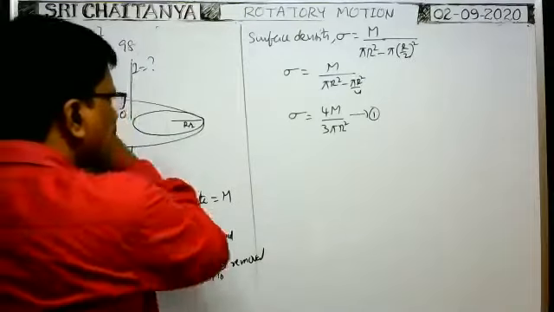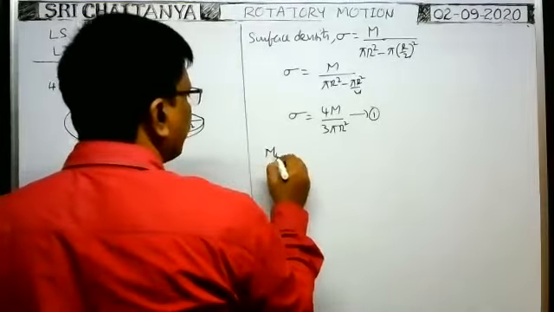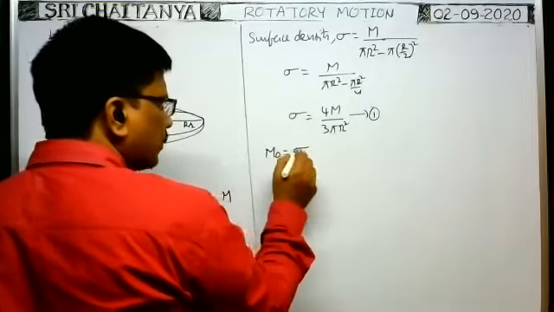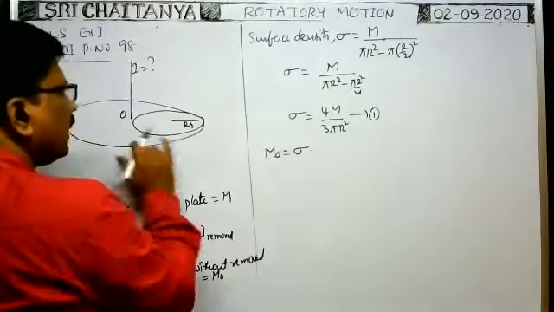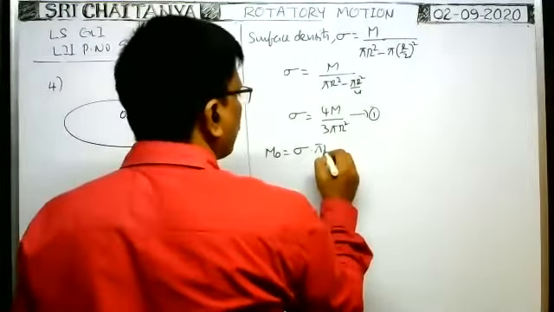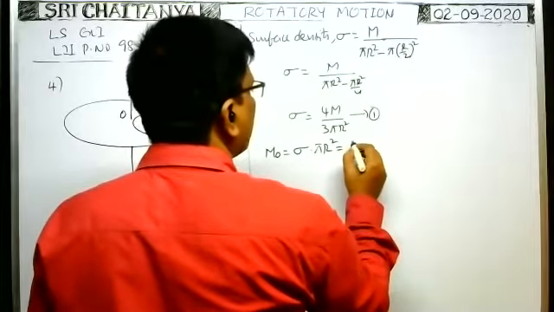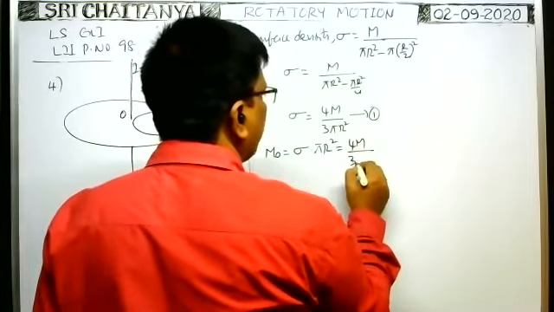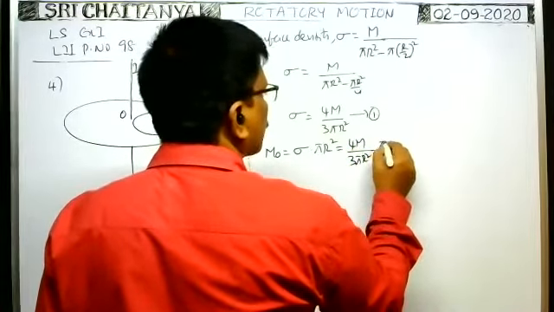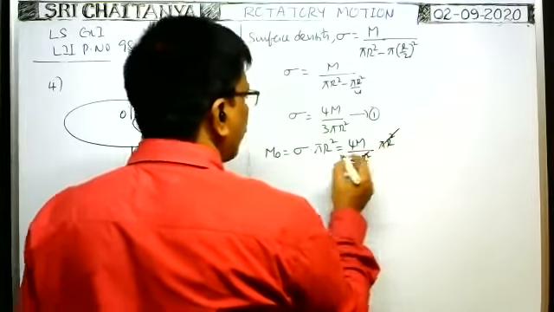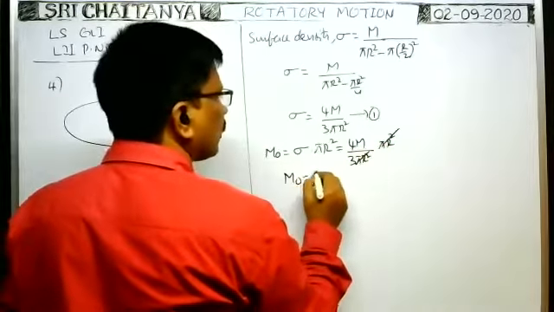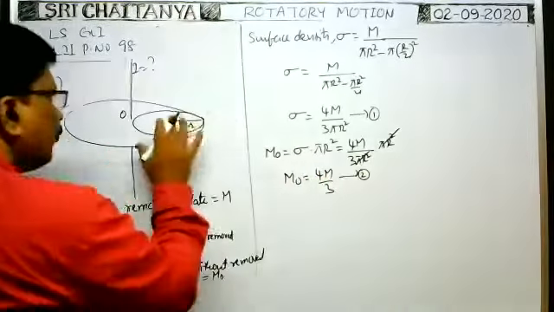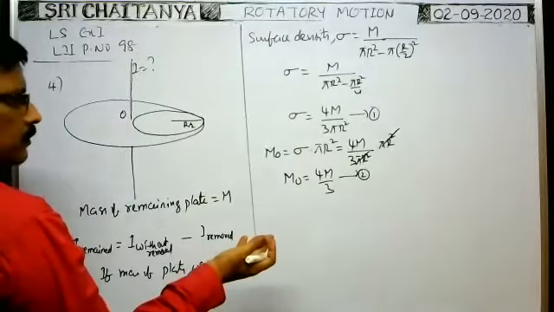Therefore, what is the mass of the entire circular plate? The mass of the entire circular plate, m0, is equal to the surface density, that is, mass per unit area, into the area of the entire disc, pi R square. That is sigma into pi R square, which is 4m by 3 pi R square into pi R square. So pi R square cancels. Therefore, m0 is equal to 4m by 3. It is the mass of the entire disc before this part is removed.